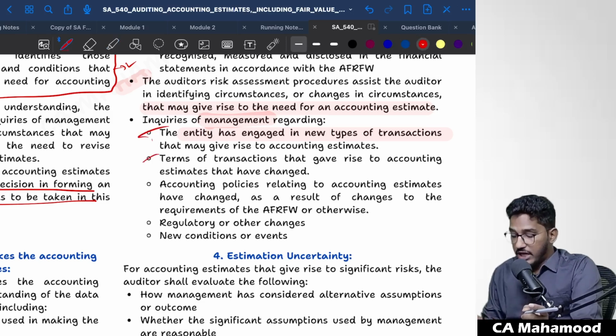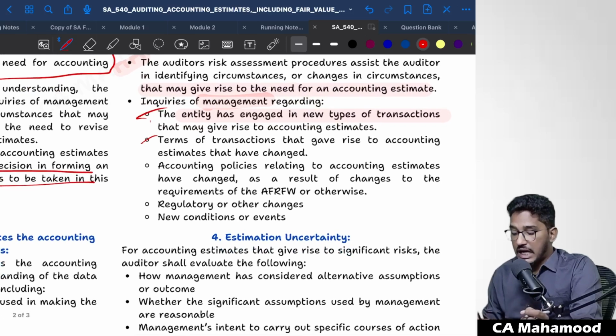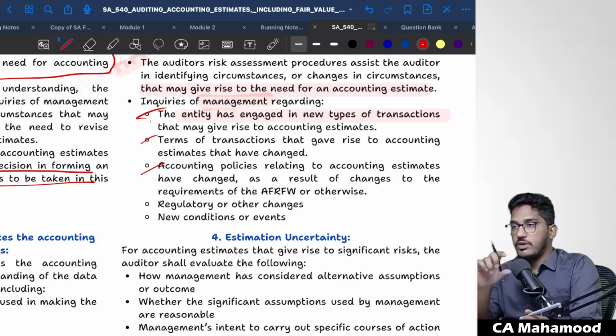Similarly, you need to inquire of the management whether the terms of the transactions that give rise to accounting estimates have changed. You have to sit with the management and discuss the terms and conditions of the contracts. Have accounting policies relating to accounting estimates changed as a result of changes to the requirements of the applicable financial reporting framework? Whatever policy you used to follow for calculating an accounting estimate, has it undergone any change because of a change in the accounting standards?